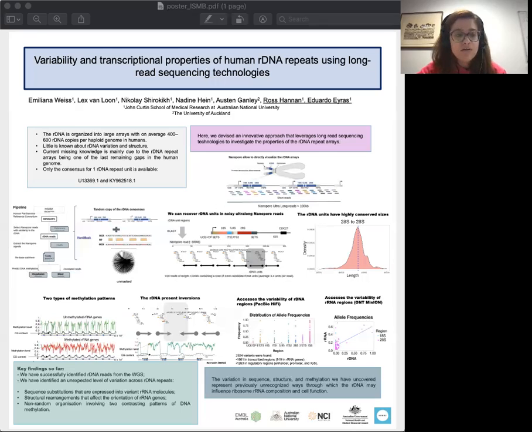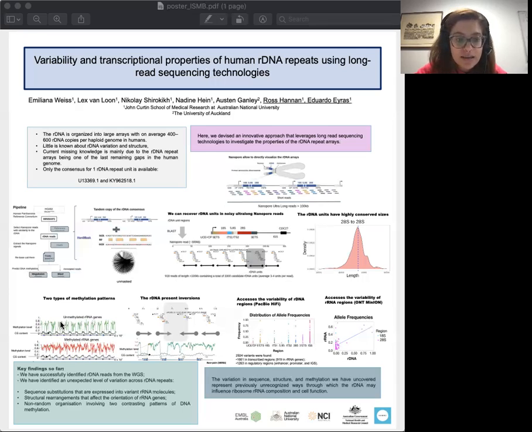Now let's change and talk about the methylation investigation. One thing that's very remarkable that we need to remember is that in eukaryotic cells, only half of the rRNA gene copies account for transcription of cellular RNA. Because of this, we decided to investigate further. We analyzed the raw signals of nanopore sequencing to identify DNA CpG methylation. We used the tool Methylation to predict the pattern of CpG methylation on those reads, and we were able to distinguish 2 contrasting patterns with similar proportion, around 50% each.